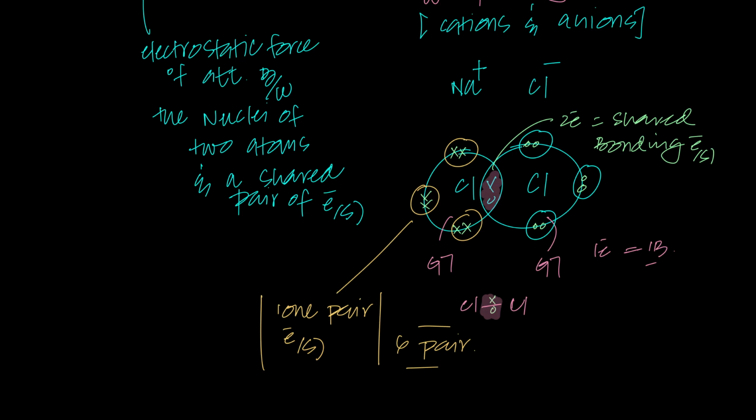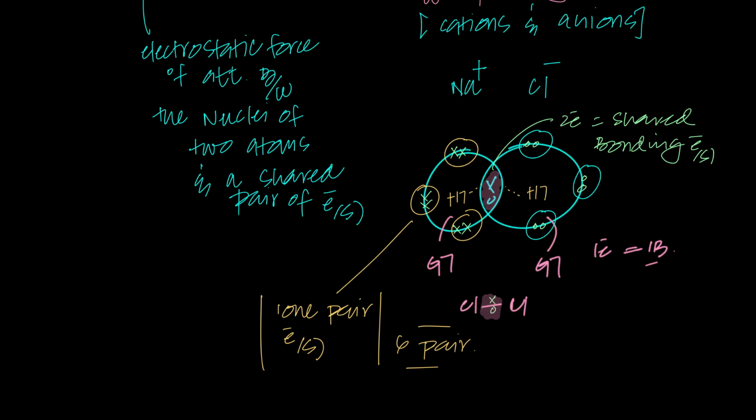You need to realize that chlorine has 17 protons in its nucleus, right? So let's suppose I'm going to remove this Cl and Cl and I'm going to just talk about its nucleus. Let's suppose this is chlorine's nucleus and it has 17 protons, and this chlorine atom also has 17 protons in its nucleus, and we know that electrons are negatively charged. Now, how is this bond going to form? Well, this bond forms by the protons of this particular chlorine atom attracting the shared pair of electrons, and the protons of this particular chlorine atom also attract the shared pair of electrons.